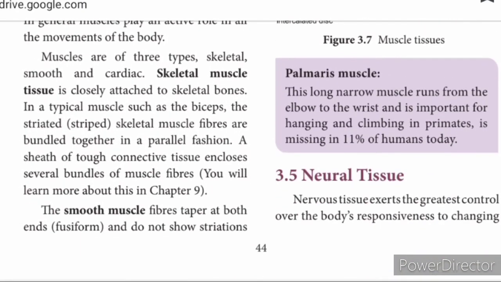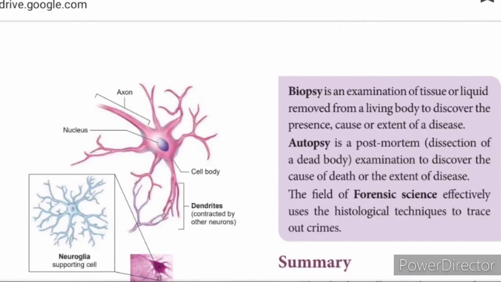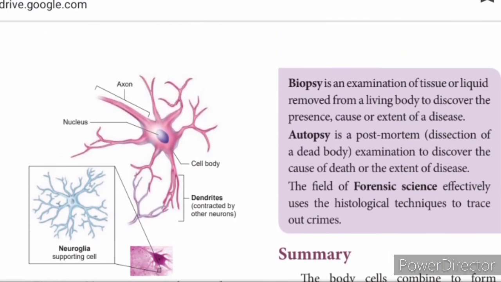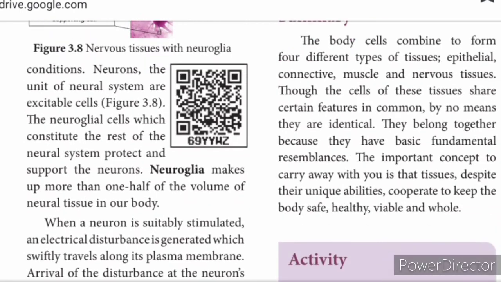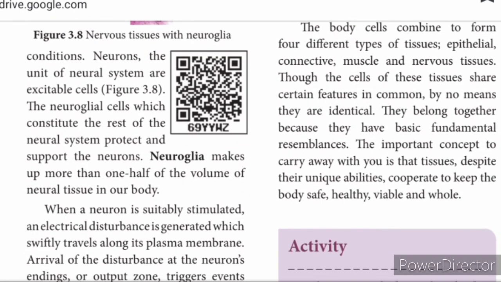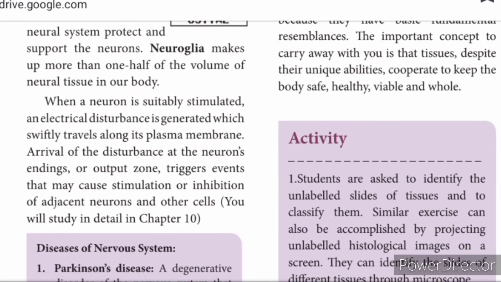Okay. So coming to neural tissue, you know much about neural tissue. You must have learnt it in 10th standard. The neuron is the unit of the nervous system. The neuroglial cells constitute the rest of the neural system. Neuroglia makes up more than one half of the volume of neural tissue in our body. When a neuron is suitably stimulated, an electrical disturbance is generated. Do you know how the nerve impulse is created?